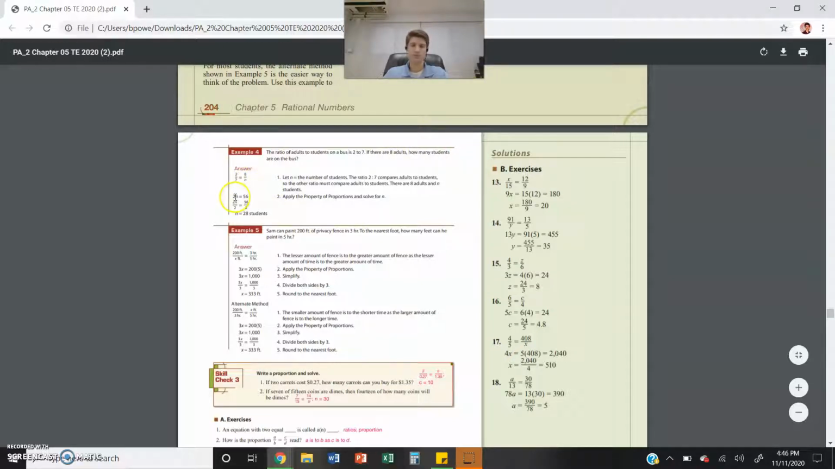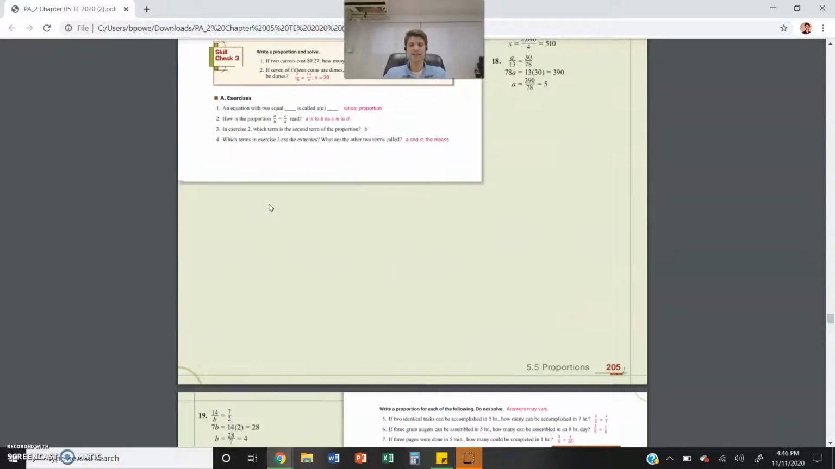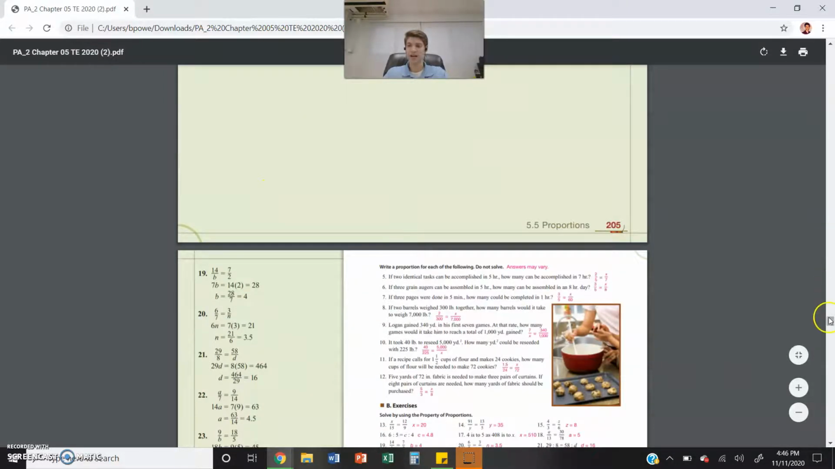Cross multiply. 2 times n is 2n. 7 times 8 is 56. Divide both sides by 2. We get 28 what? 28 students, 28 adults, 28 students. Okay? And that is the end of the chapter.